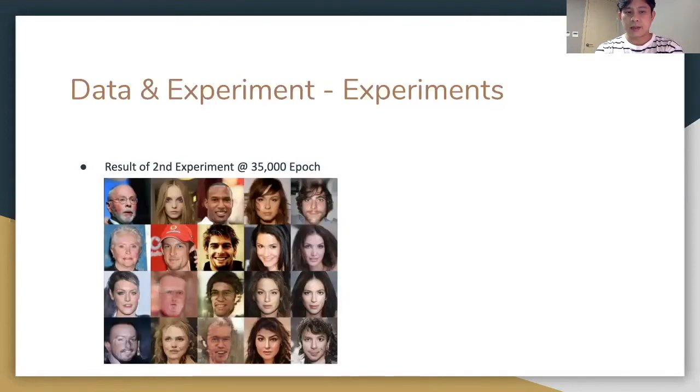In the second experiment, to detect wrong training early like in the first experiment, we checked the result of intermediate validation at 35,000 iterations. But at 35,000 iterations, we thought the image quality was not good, especially a person with a cap like this.